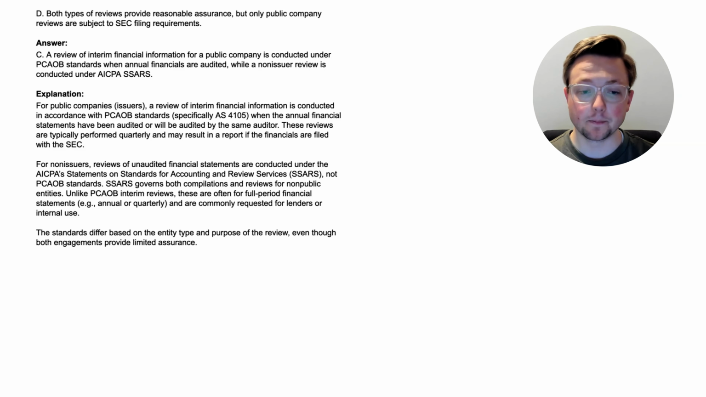For non-issuers, reviews of unaudited financial statements are conducted under the AICPA's Statements on Standards for Accounting and Review Services, or SSARS, not PCAOB standards, because again, it's not a public company. SSARS governs both compilations and reviews for non-public entities. Unlike PCAOB interim reviews, these are often for full period financial statements, and that would be either annual or quarterly, and are commonly requested for lenders or internal use.